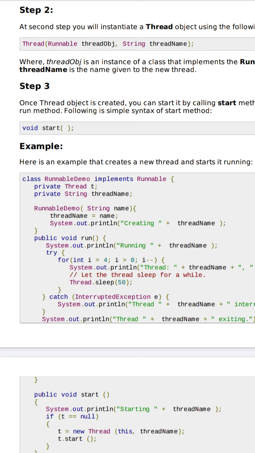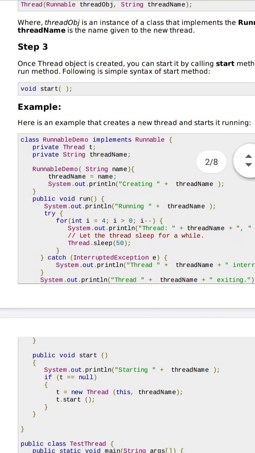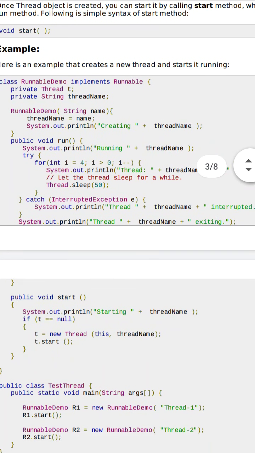If it is executed, then whatever thread name you have put will come up. Then after that it will come to run. After that, System.out.println running plus threadName. Same thing, it is running, so the name of the thread that is running will come up.